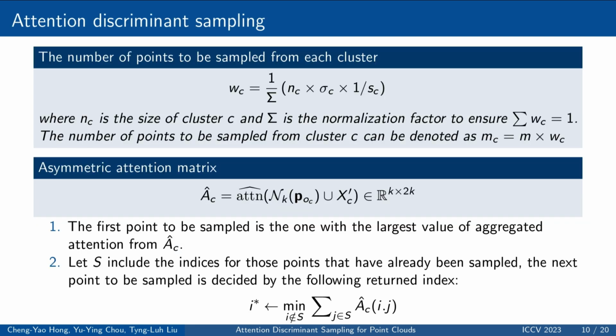Based on our analyses of cluster discriminate attention, we determine the number of points to be sampled from each cluster C via calculating the following sampling ratio. The number of points to be sampled from cluster C can be denoted as M_C and equals M times W_C. We carry out cluster-wise sampling according to a decreasing order of M_C. Consider now for cluster C, the M_C points to be sampled will be chosen from N_C, and the sampling within each cluster begins with the most attended point and then proceeds in the least attended point fashion.